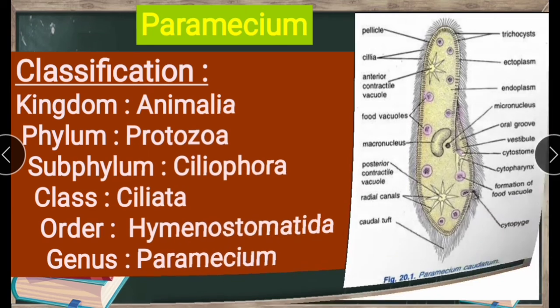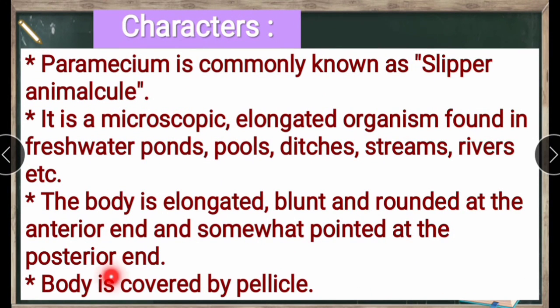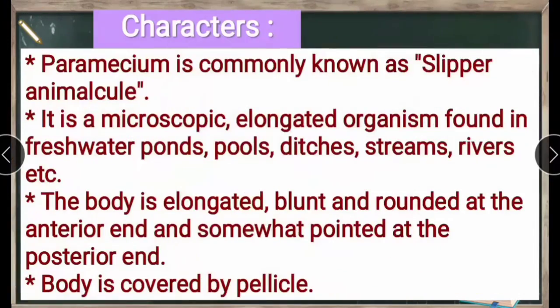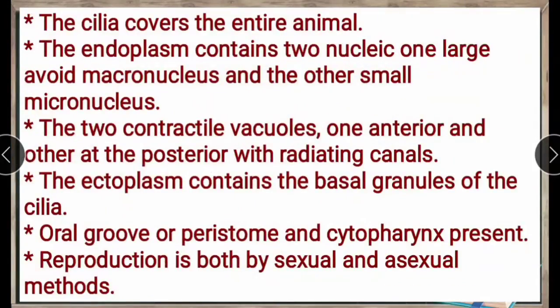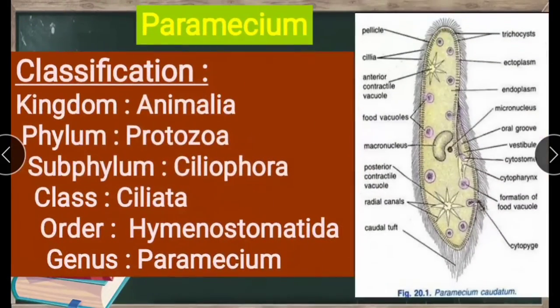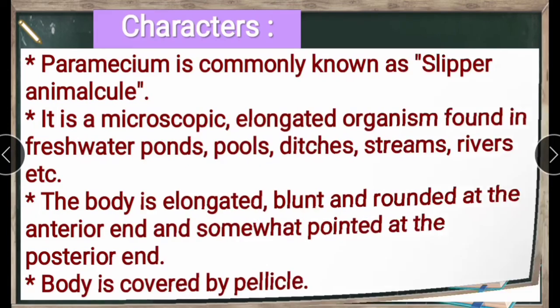Next, the body is covered by pellicle. Throughout, the body is covered by pellicle, with small line-like rows of structures. And next, the cilia cover the entire animal. See here, the outer layer is fully covered with thread-like cilia.